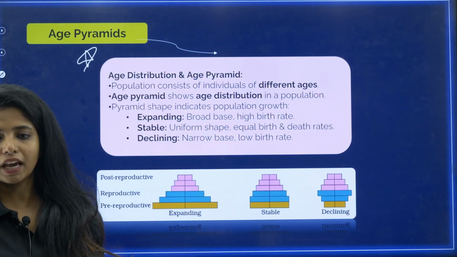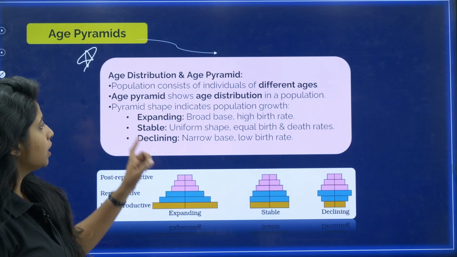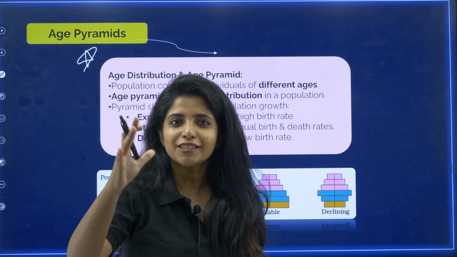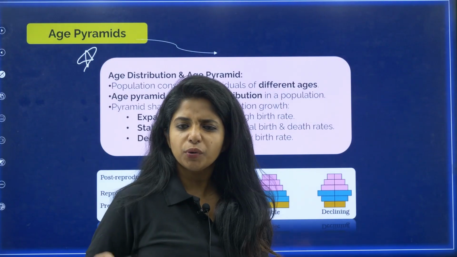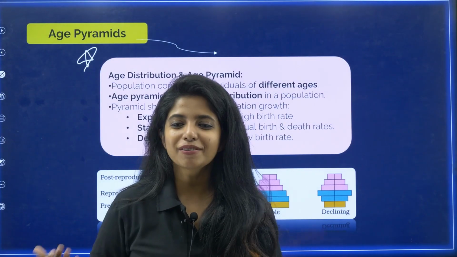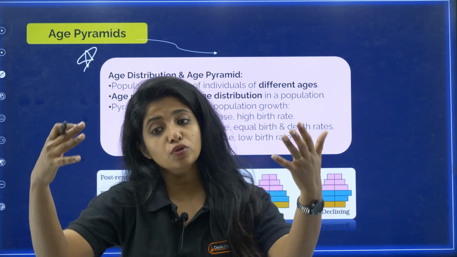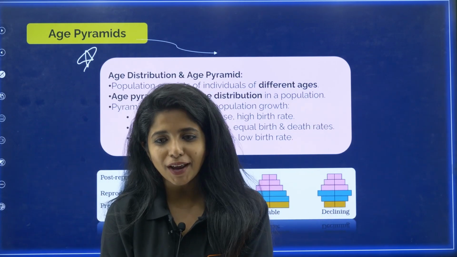So, age distribution and age pyramid. First of all, what do you mean by that? Population consists of individuals of different ages. Don't you agree? I am of a different age, you are of a different age. Even though I want to be of your age, still I am of a different age. Then there might be someone who is more aged than me, there might be someone who is very much younger than you, get it?